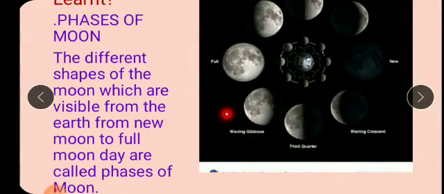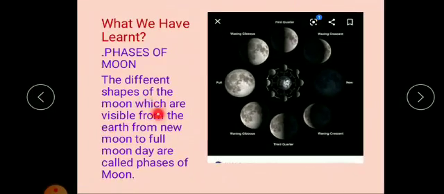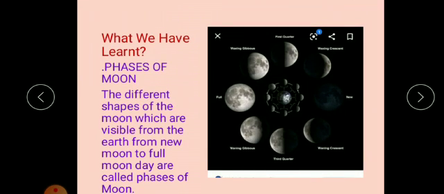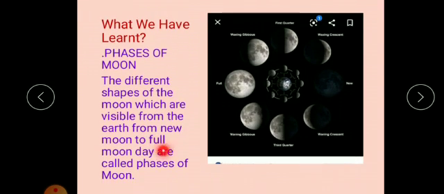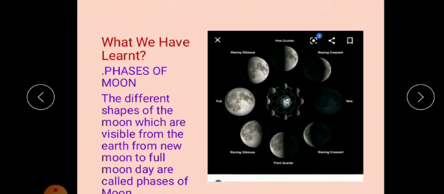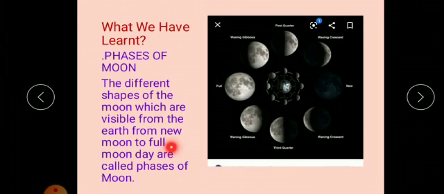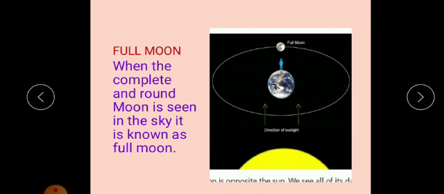So again we will revise. The different shapes of the moon which are visible from the earth from new moon to full moon day are called phases of the moon. So when the moon changes its shape, right from new moon, when the moon is not visible in the sky, from new moon to the full moon day, they are said to be the phases or shapes of the moon. Let's talk about the full moon today now.